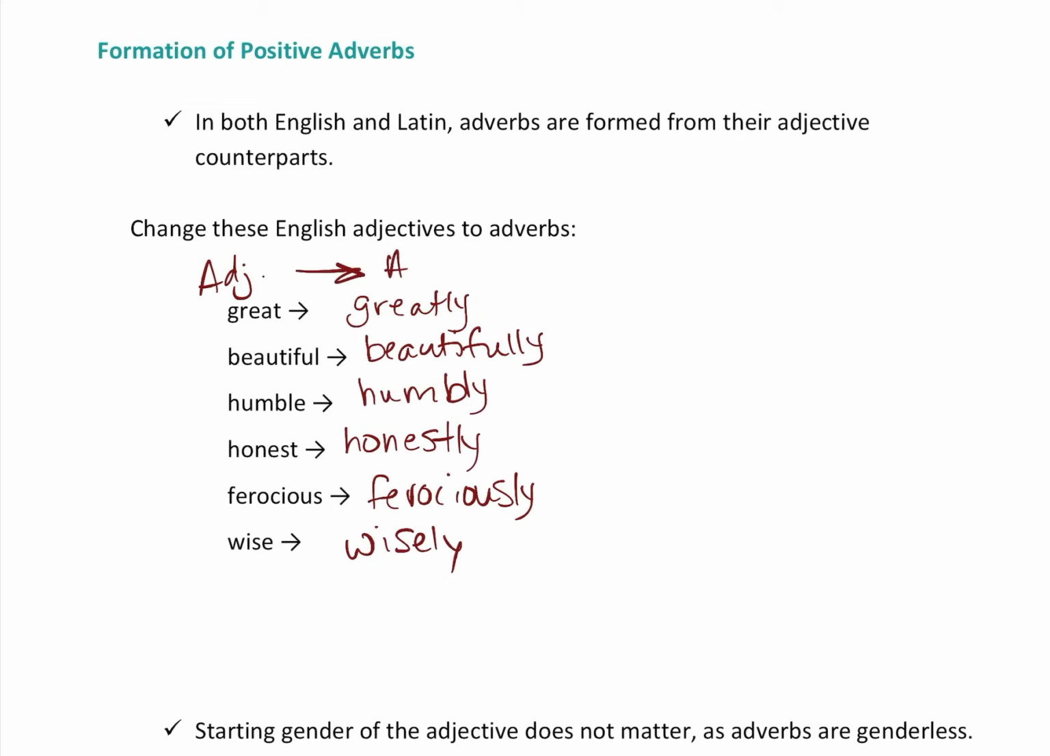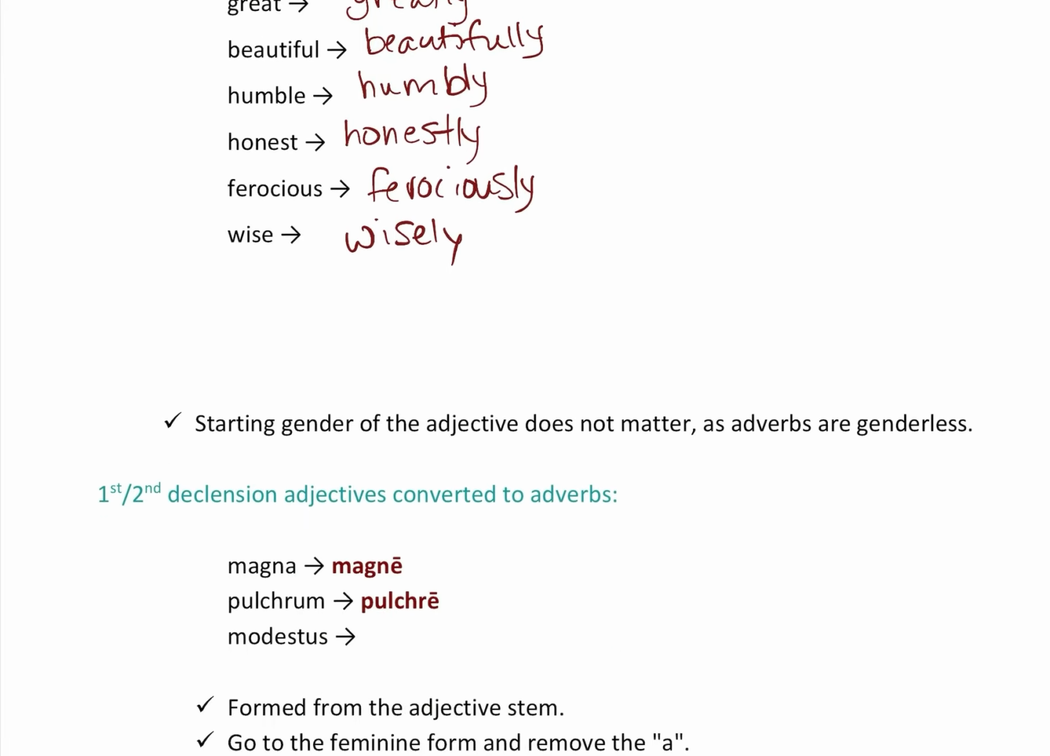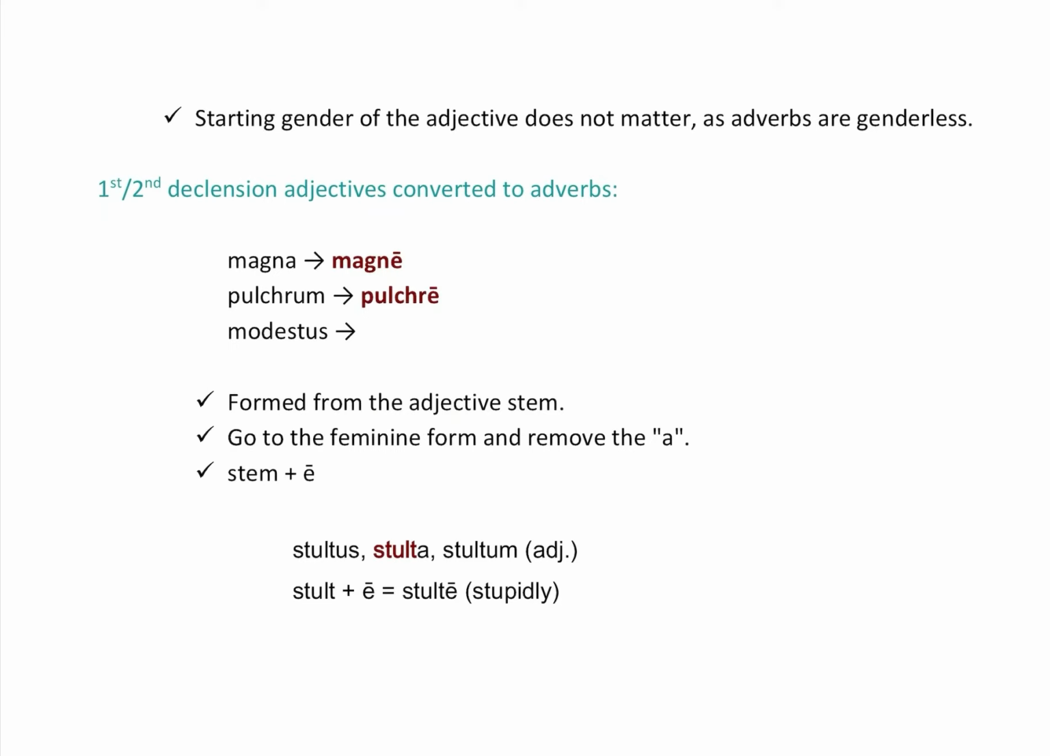So there you've converted an adjective to an adverb in English. Okay, so you need to keep this in mind: the starting gender of the adjective doesn't matter, as adverbs are genderless. The only thing that matters, I'll tell you in a second, is where you find the stem. So, how to convert first and second declension adjectives into adverbs. I'm going to give you the pattern here and see if you can pause for a minute and see the third one, and then I'll tell you the rule. So magna becomes magne, pulchrum becomes pulchre, and modestus, can you see what it becomes? Modeste.